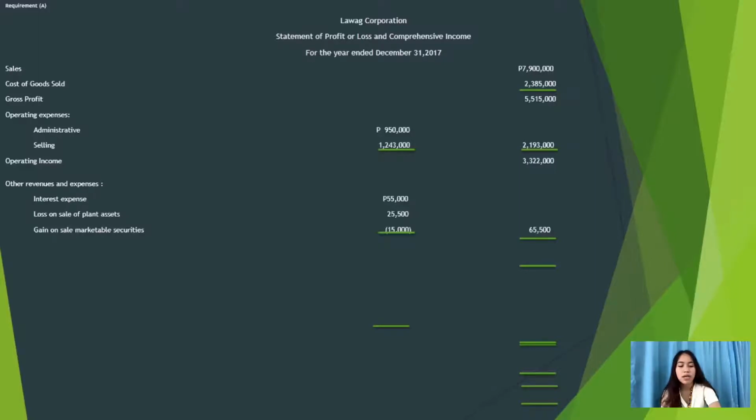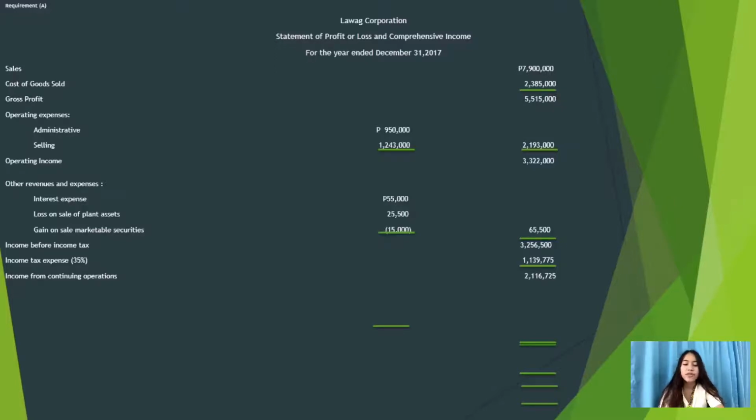So the income before income tax will be 3,256,500, because we deduct 65,500 from 3,322,000. Then the 3,256,500 is multiplied by the 35% income tax rate, so we have 1,139,775.